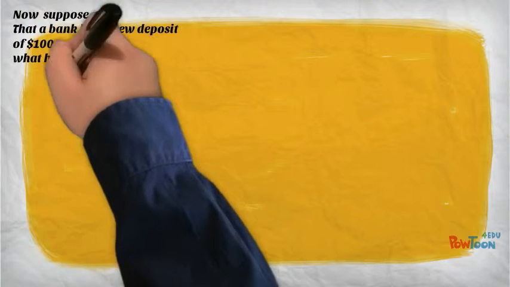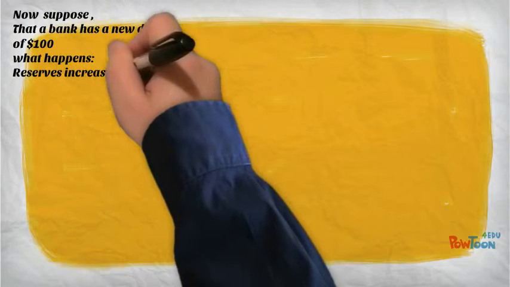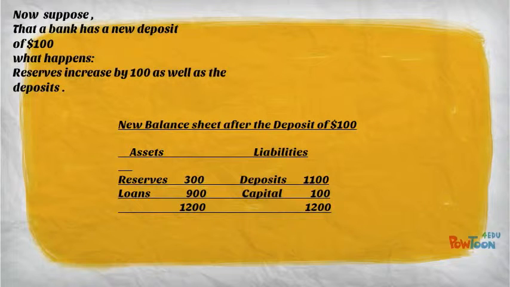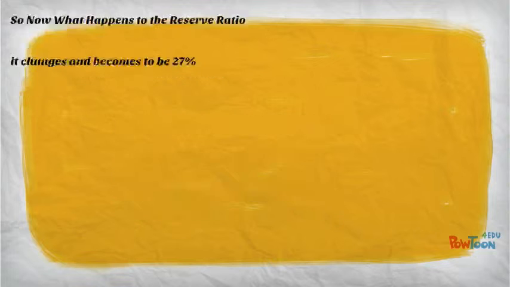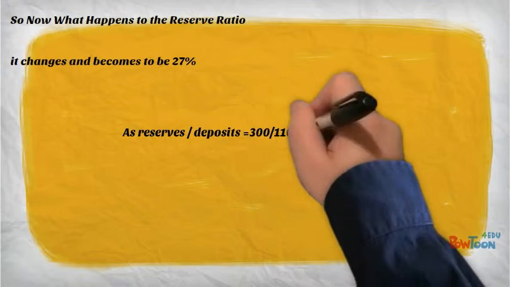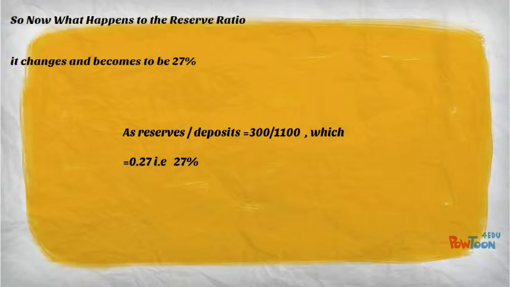Now suppose that the bank has a new deposit of $100. What happens now? The reserves increase by 100 as well as the deposits. So reserves total comes out to be 300 and deposits total comes out to be 1100, which changes the reserve ratio to 27%, as reserves over deposits is 300 over 1100, which equals 27%.